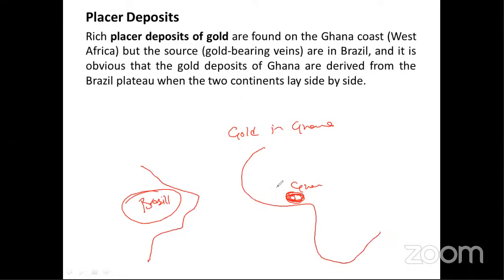They found that the source of the gold is present in Brazil, which is thousands of kilometers away from Africa. So he said that it is not possible for a river to cross the Atlantic Ocean and deposit the sediment in Ghana. This is only possible when both the continents were once part of the same landmass. So this is called placer deposit.